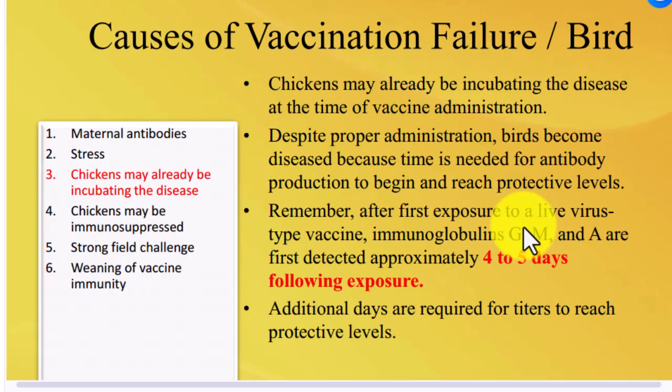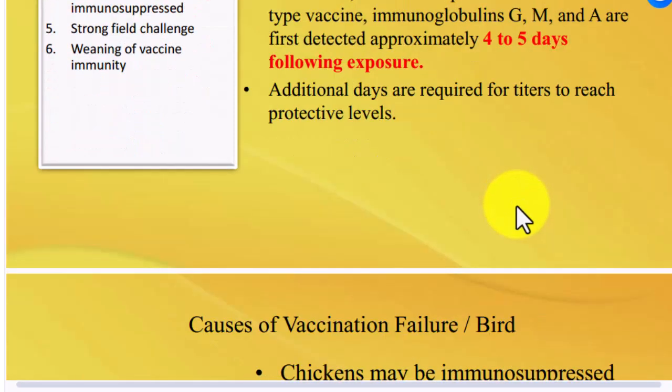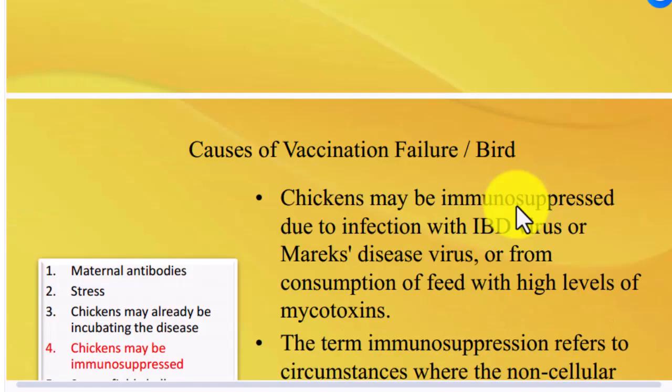Chickens may already be incubating the disease at the time of vaccine administration. Despite proper administration, birds become diseased because time is needed for antibody production to begin and reach protective level. Remember, after first exposure to a live virus type vaccine, immunoglobulin M is first detected approximately 4 to 5 days following exposure. Additional days are required for the titer to reach protective level.